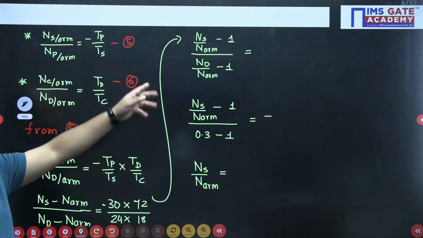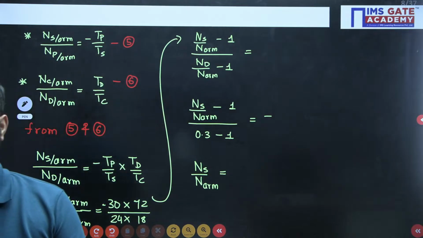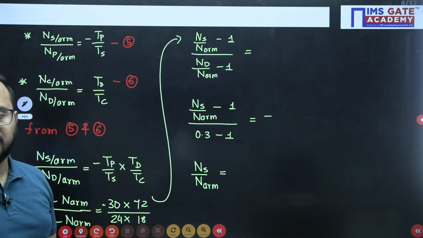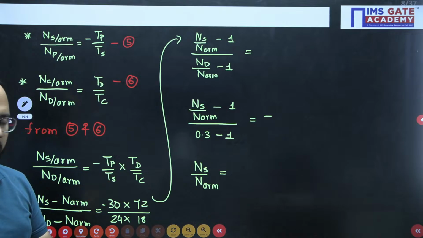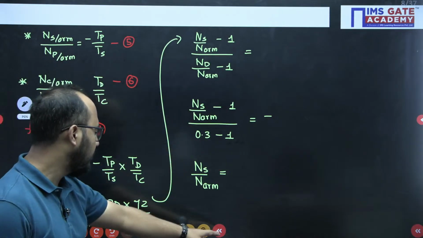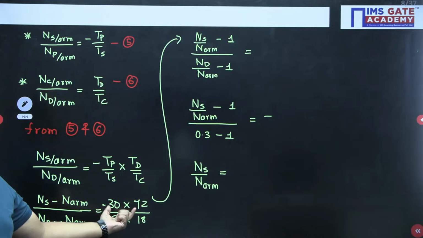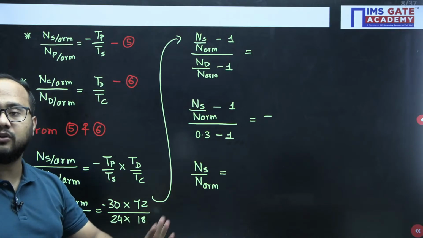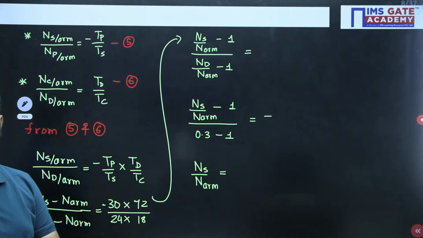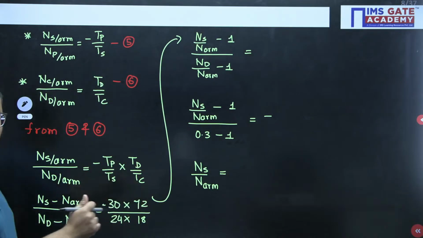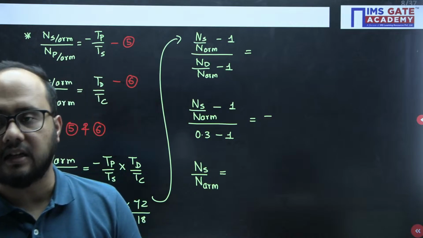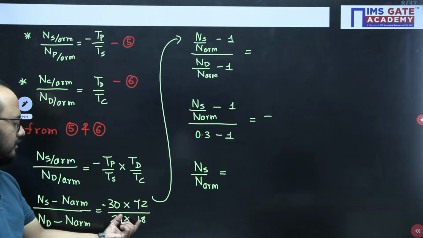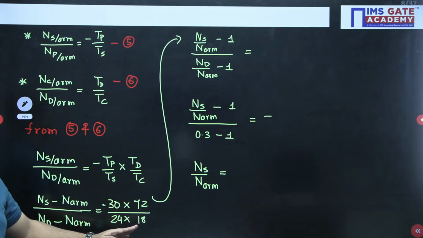Shreya asked how to write the formula. I will tell you how to write these formulas, the relative velocity basic concepts. But please everyone solve this part first. What is this answer after simplifying 30 into 72 divided by 24 into 18? Please mention in the chat box. Shreya, after solving this question, I will tell you how to write the relative velocity ratios in an epicyclic gear train. So don't worry about that. Just let me know how you will simplify this and what answer you are getting.